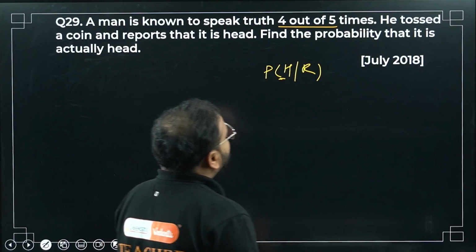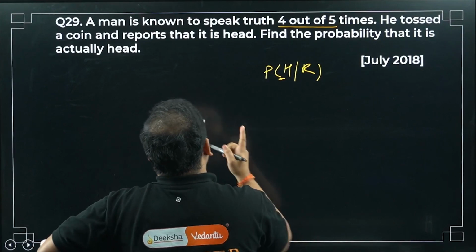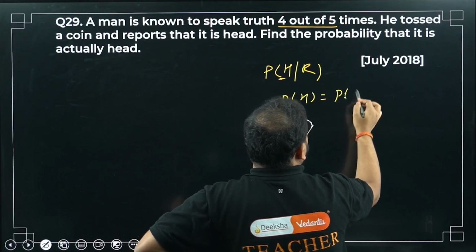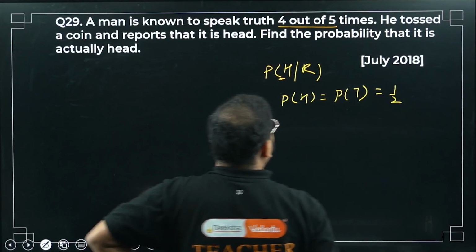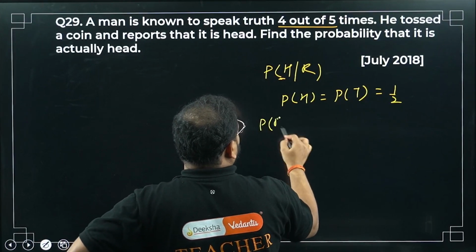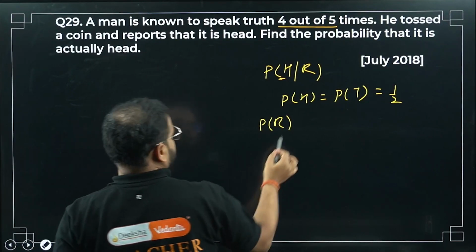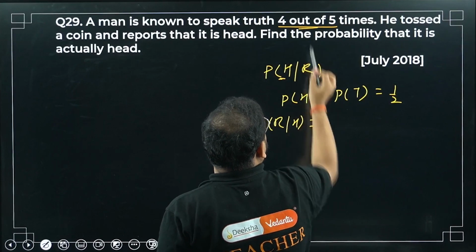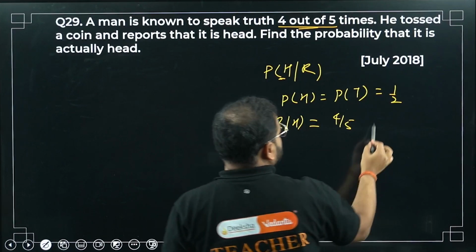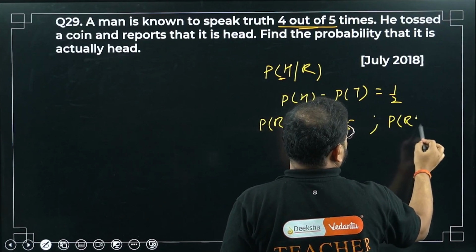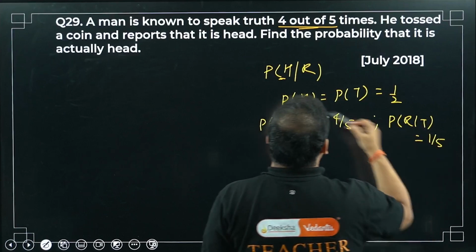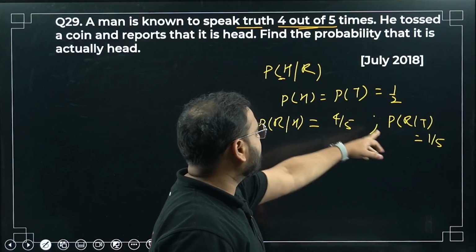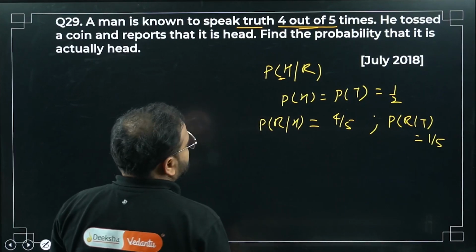Let's see. For a coin toss, the probability of getting a head is the same as the probability of getting a tail, so 1/2. The probability that he reports head: 4/5 when it is truth, so his report matches the head. The other case is the lie, which is 1/5.